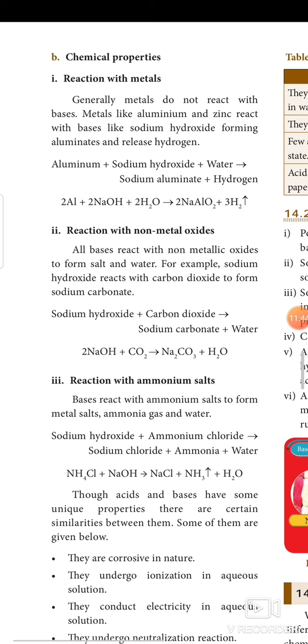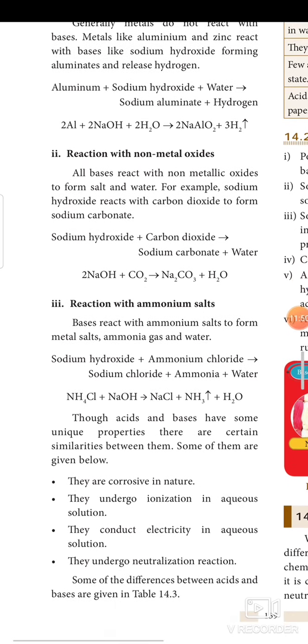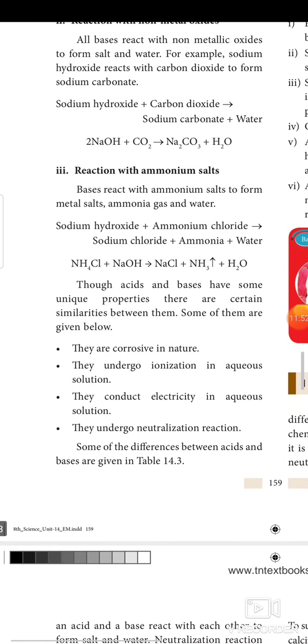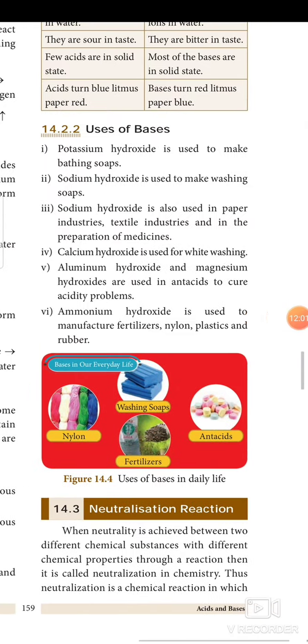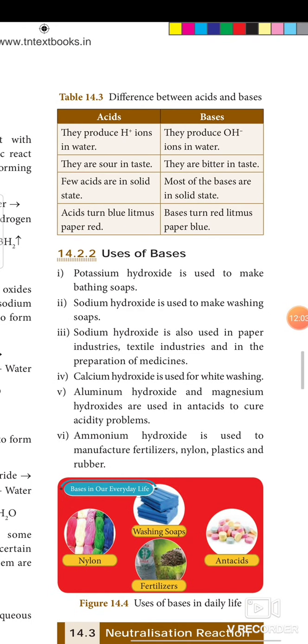Though acids and bases have some unique properties, there are certain similarities between them. Some of them are given below. They are corrosive in nature, they undergo ionization in aqueous solution, they conduct electricity in aqueous solution, they undergo neutralization reaction. Also, there are some differences. The differences are given in the table.